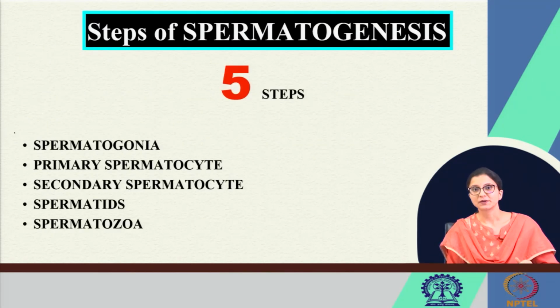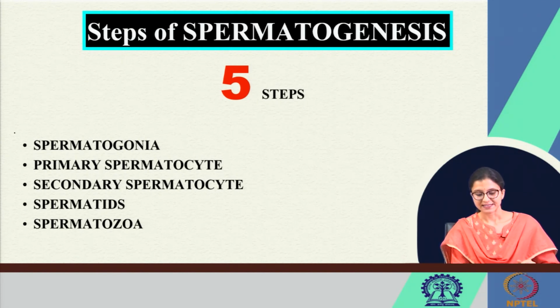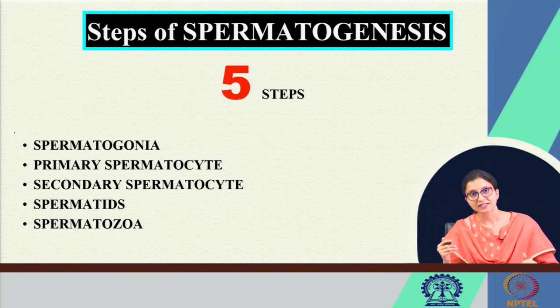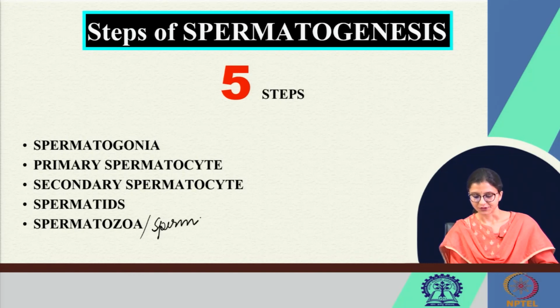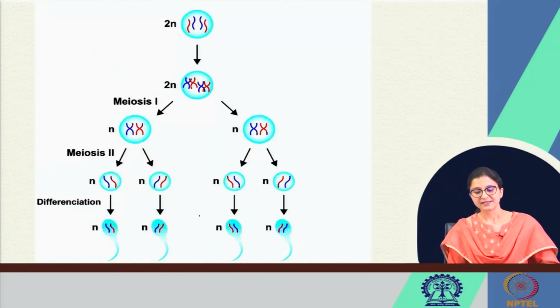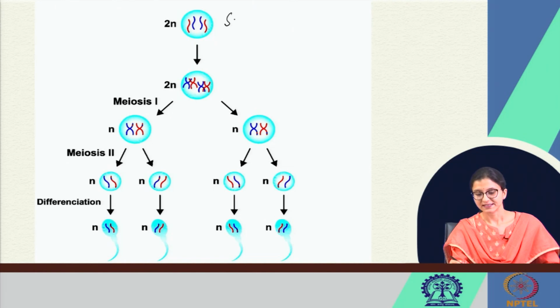Coming to the steps of spermatogenesis, there are 5 steps. Number 1 is from spermatogonia to primary spermatocyte to secondary spermatocyte, then to spermatids and ultimately spermatozoa or the sperm, right. So, we will come to them one by one. This is a 2N cell. This is called spermatogonia.